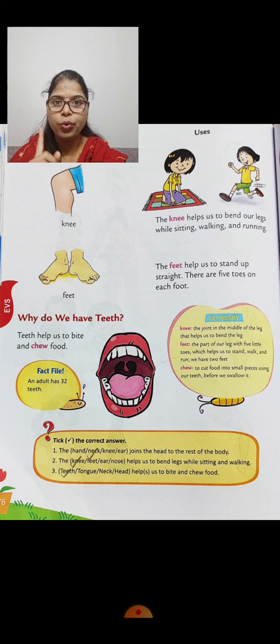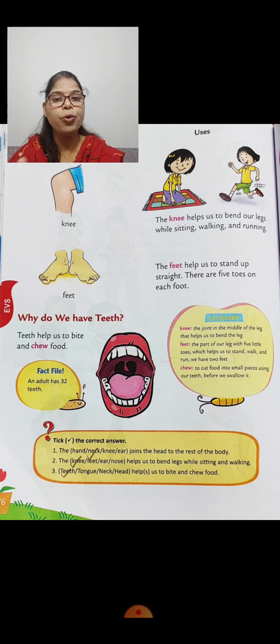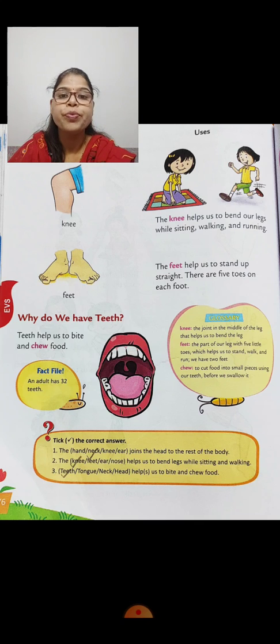Okay, so students, every day you have to drink milk. And you have to eat healthy food. Don't eat pizza or finger chips. You have to eat vada pav, only healthy food. When you eat healthy food, your body parts will become very strong, then you will do any work. Okay, so do this every day. Now let's see the next.